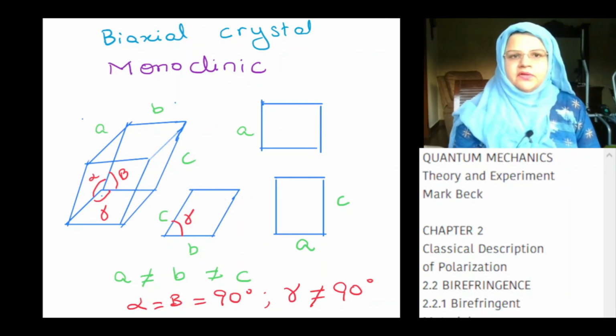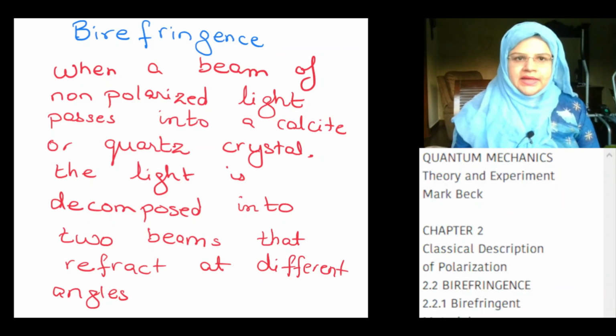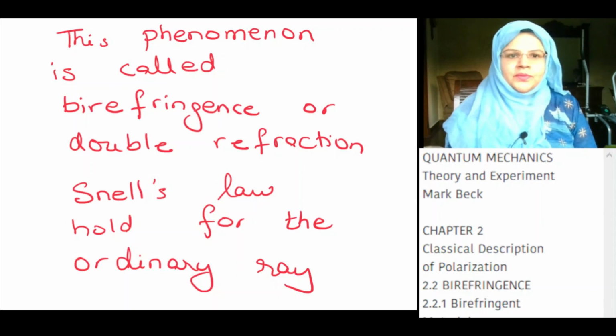The third example of biaxial crystals are monoclinic crystals. The sides A, B and C are not equal. The angle alpha and beta is equal to 90 degrees, whereas the angle gamma is not equal to 90 degrees. In the end, I would like to summarize the definitions of birefringence. When a beam of non-polarized light passes into a calcite or quartz crystal, the light is decomposed into two beams that refract at different angles. This phenomenon is called birefringence or double refraction. Snell's law holds for the ordinary ray.